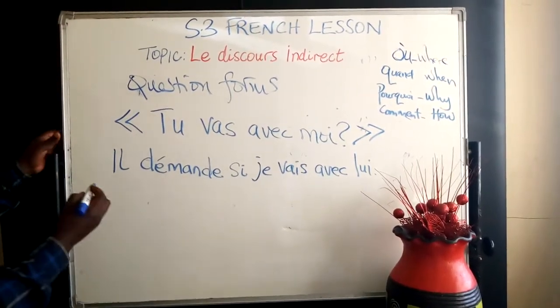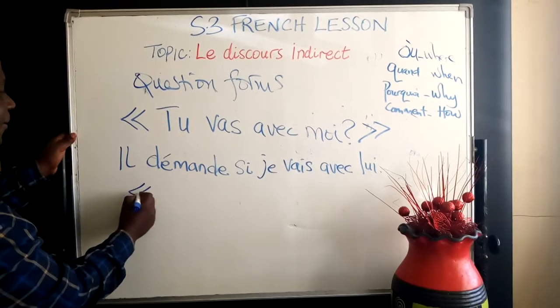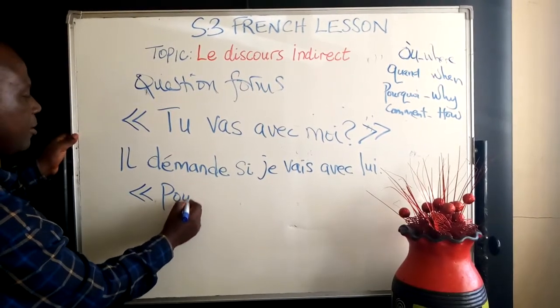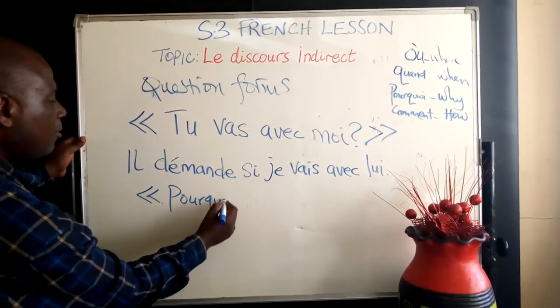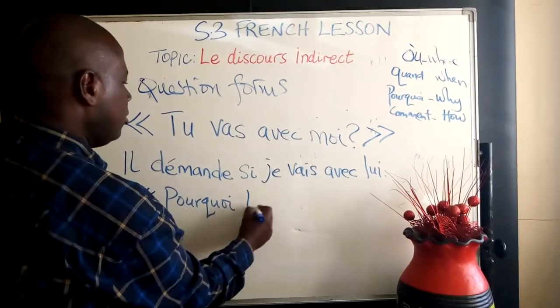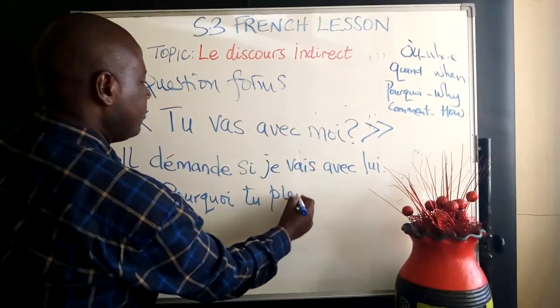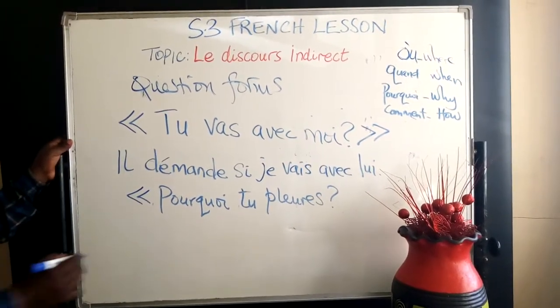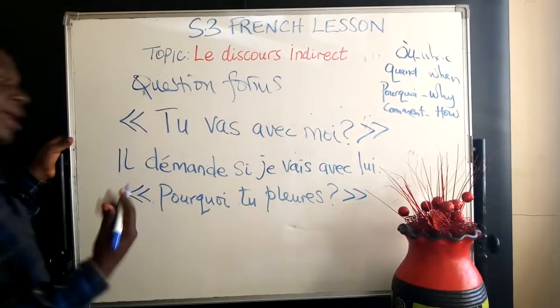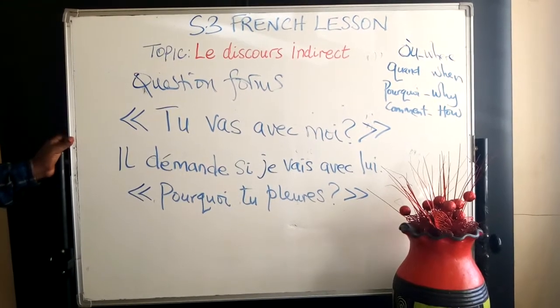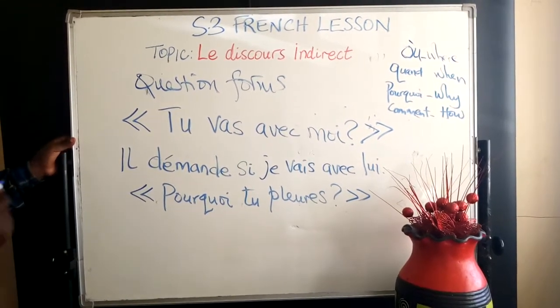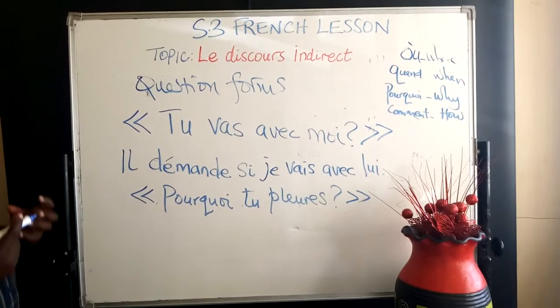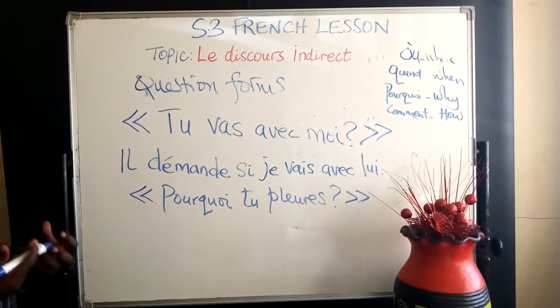Another example, if someone is asking, pourquoi tu pleures? Pourquoi tu pleures? That is the question. Why are you crying? Pourquoi tu pleures? So in your reporting, you're going to say, he's asking why I'm crying.